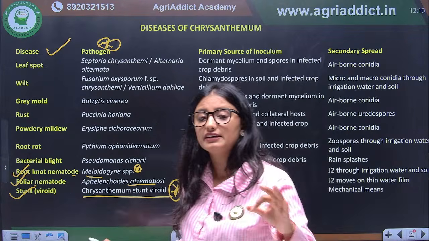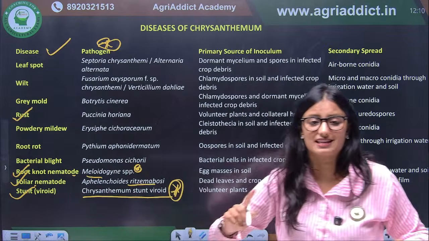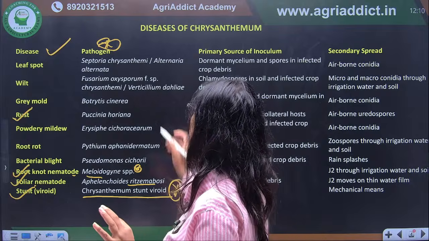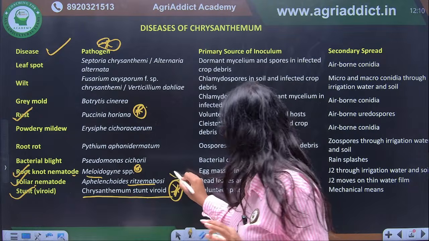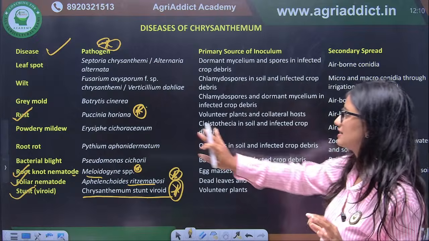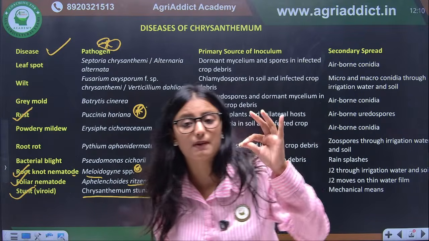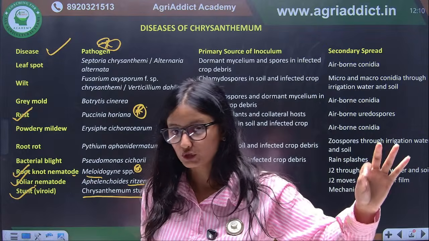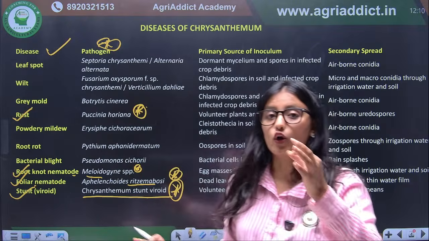One more important is also rust of chrysanthemum. Okay, if we talk about rust of chrysanthemum, what is the causal organism of rust of chrysanthemum? That is Puccinia horiana. Again, this is important. So there are four important diseases you should know because their causal organism is different. Again, powdery mildew. We have discussed powdery mildew of cucurbits. Okay, powdery mildew in case of okra.